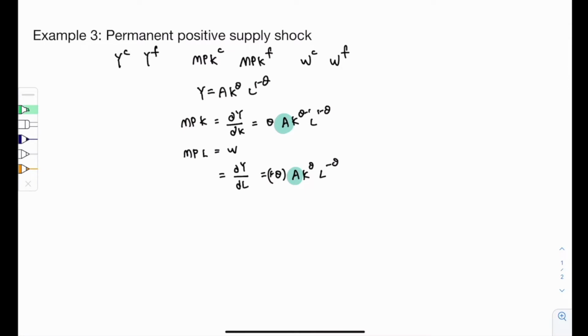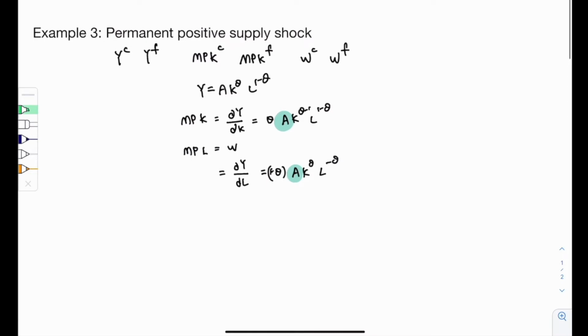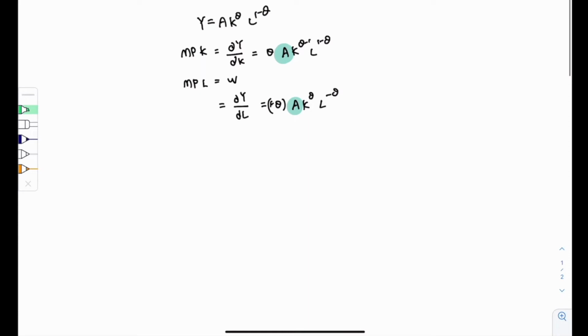So now what we want to do next is examine how such a shock affects the ISLM equilibrium. To begin with, we want to look at the labor market. From the perspective of the labor market, we know that the increase in productivity will affect both the demand and the supply of labor. So let's start with the demand side. From the demand side, we know that when productivity increases, the marginal product of labor increases.